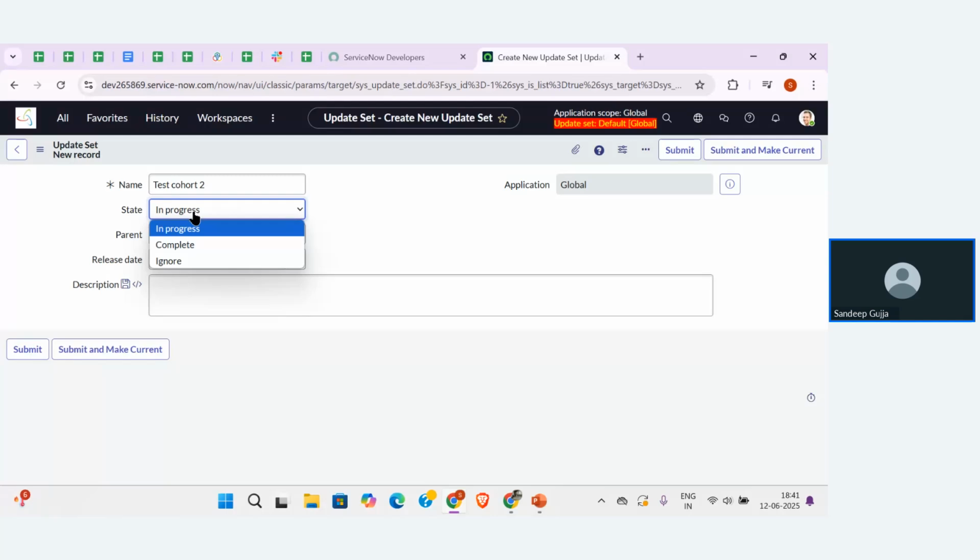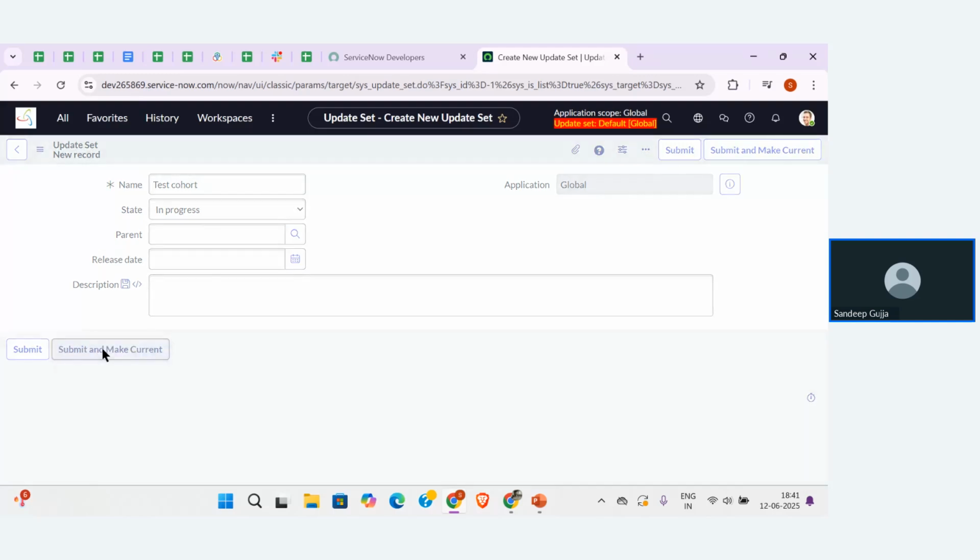Now let me create one update set. I'm naming it Test Cohort. I'm not going to give any description here, but we have two options, guys: Submit and Submit and Make Current. Clicking Submit means we are going to save the record in the table. But if you click Submit and Make Current, then the update set that you created will be automatically active. So I'm going to click Submit and Make Current.